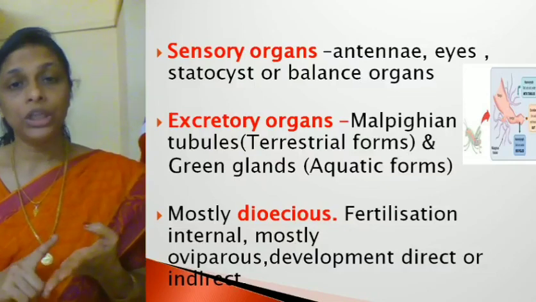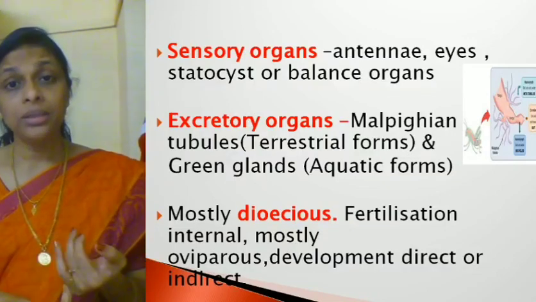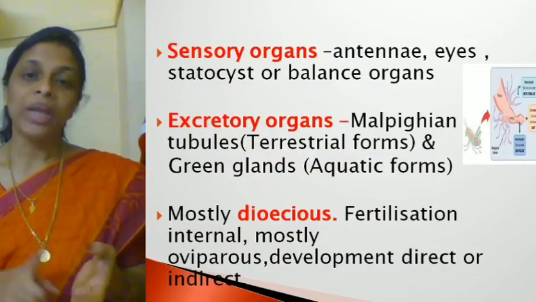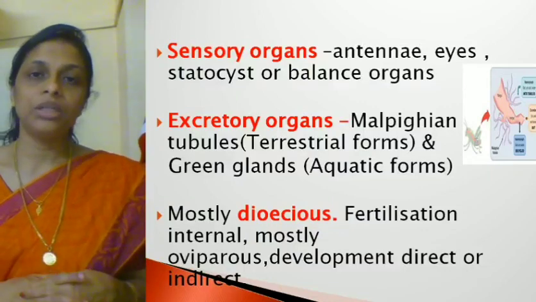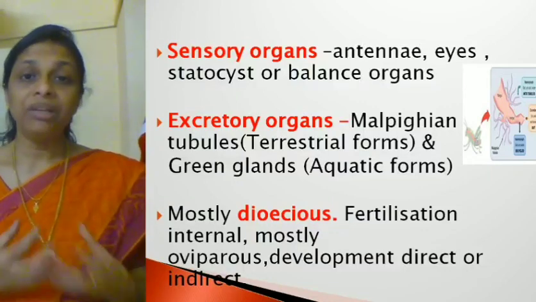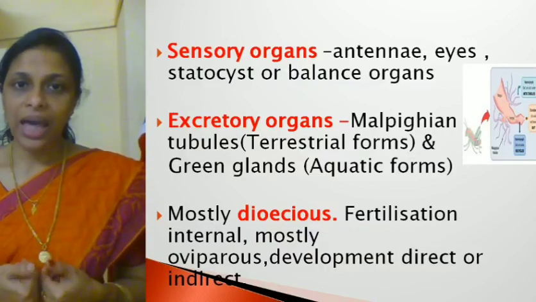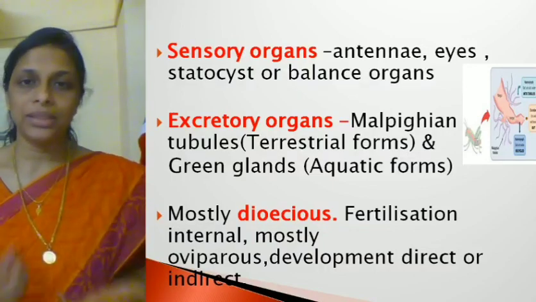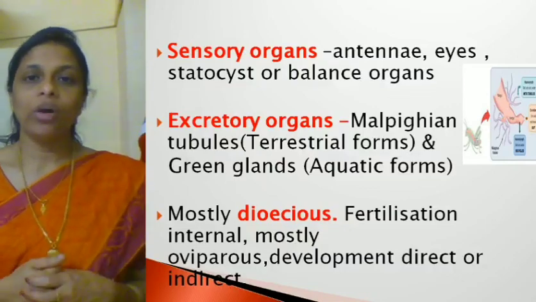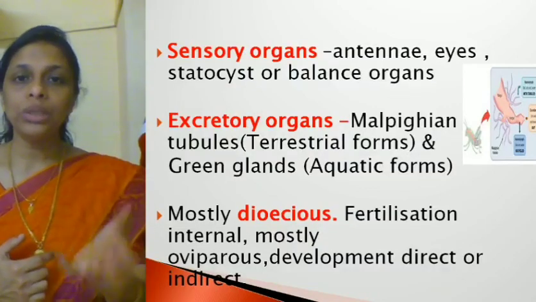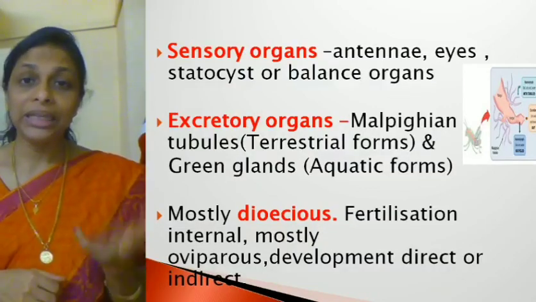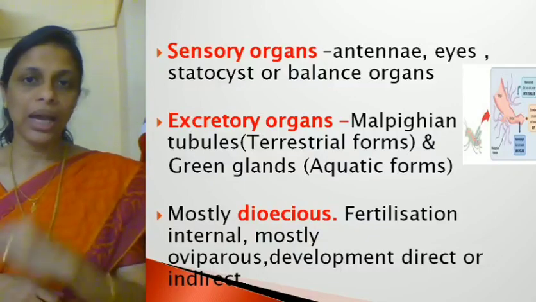They have respiratory organs like gills, book lungs, or trachea. And then we have seen the circulatory system is mainly open type. Then the sensory organs include the antennae, the eyes, the statocysts or balancing organs. The excretory organs, that is the Malpighian tubules in terrestrial arthropods and green glands in aquatic arthropods.